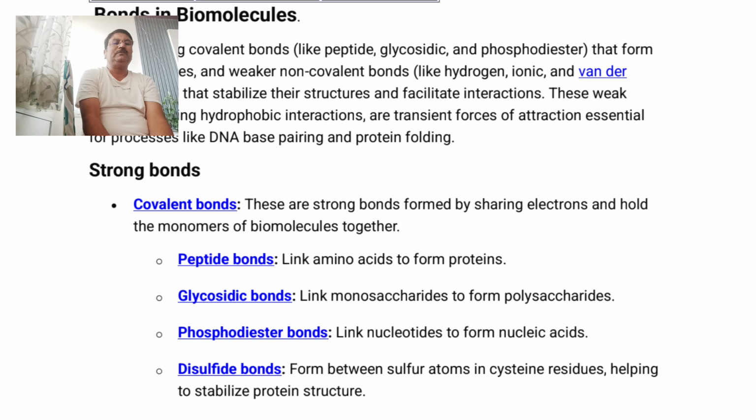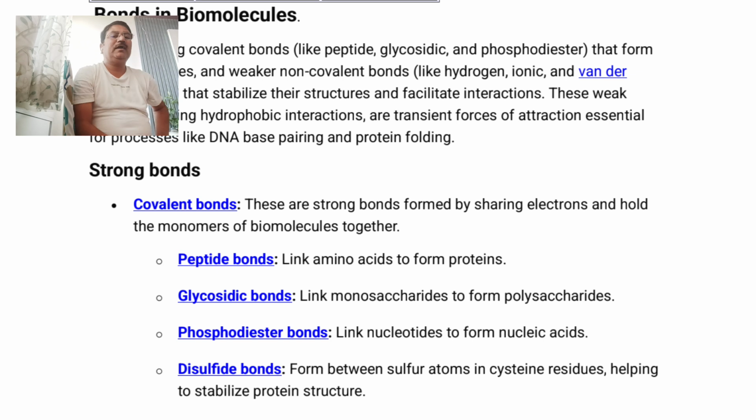Yes, you got it. Then the second important strong covalent bond is the glycosidic bond. This we have also studied. The glycosidic bonds are present in various types of polysaccharides and carbohydrates. No doubt these polysaccharides and carbohydrates are developed from monosaccharide units, and they are bonded with the help of glycosidic bonding, that is the bond between carbon, oxygen and carbon.